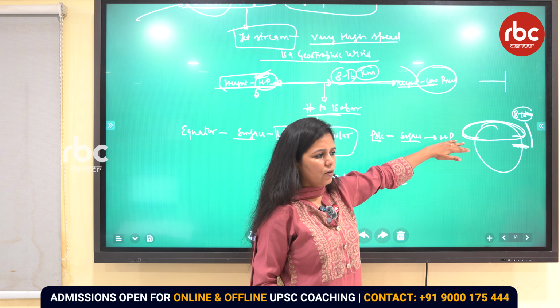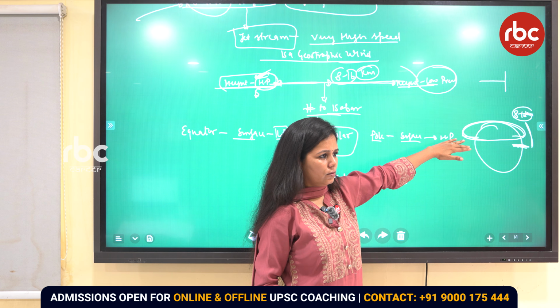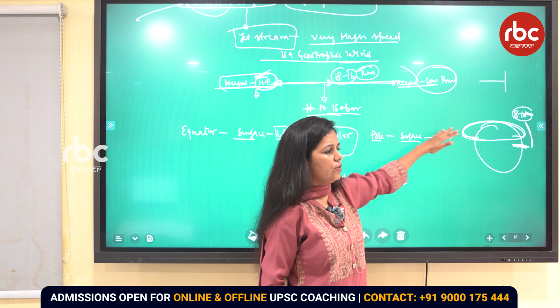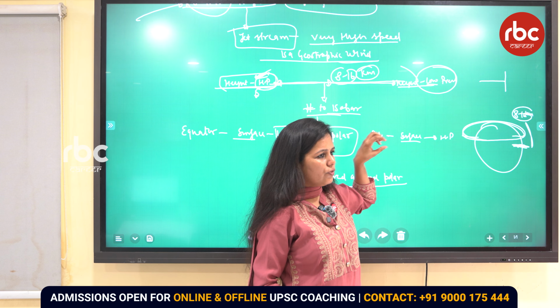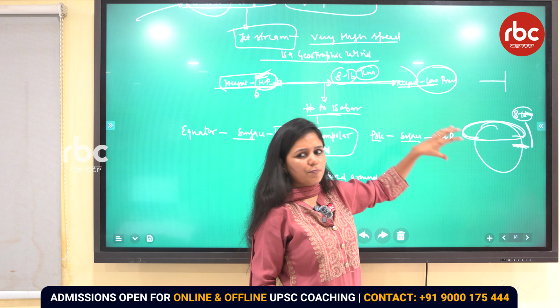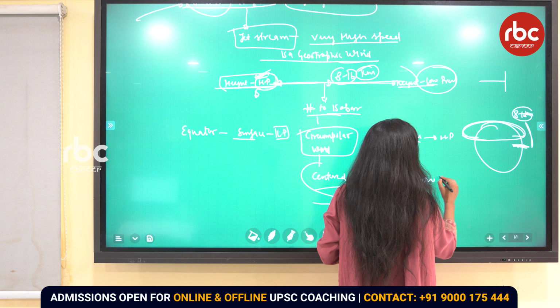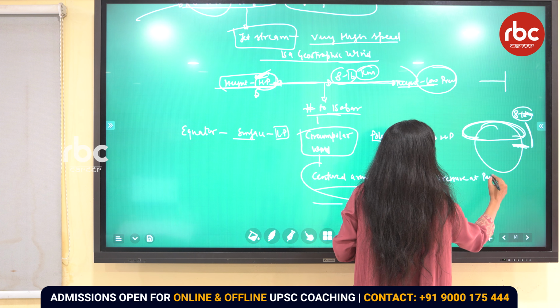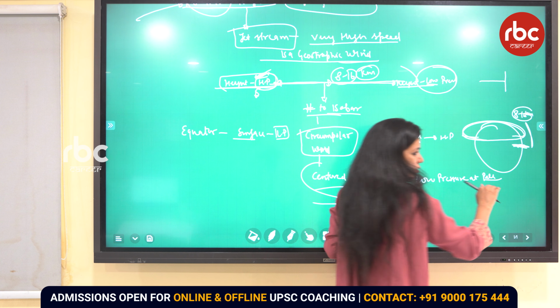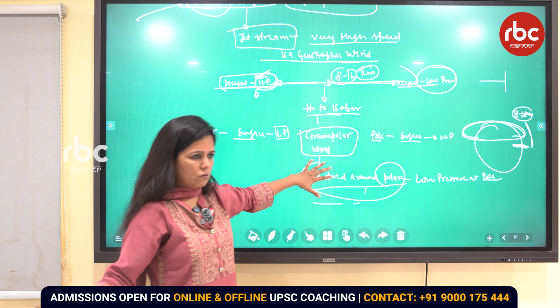Why is it centered around the pole? Where is the low pressure? At the pole. And wind is moving from high pressure to low pressure. So wind is moving towards the pole. So that is why it is centered around the pole. Why? Because the low pressure is at the pole. Now this entire discussion is centered around that height, not at the surface. Please mind this. Clear?